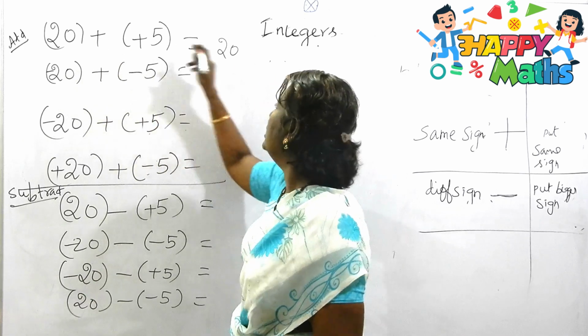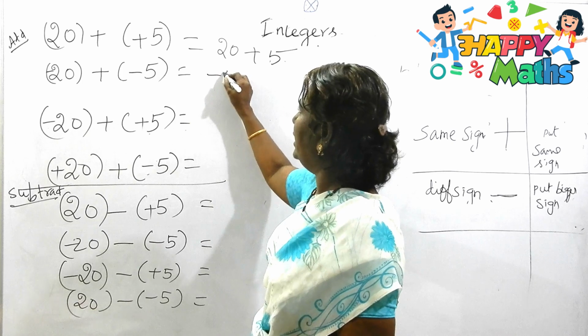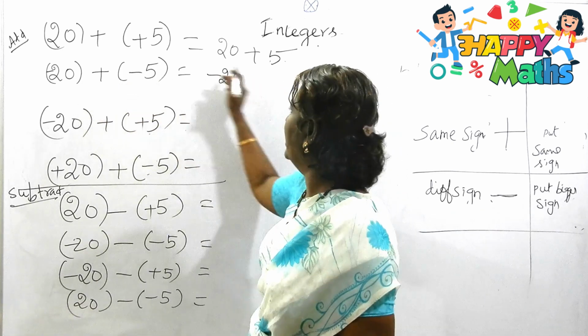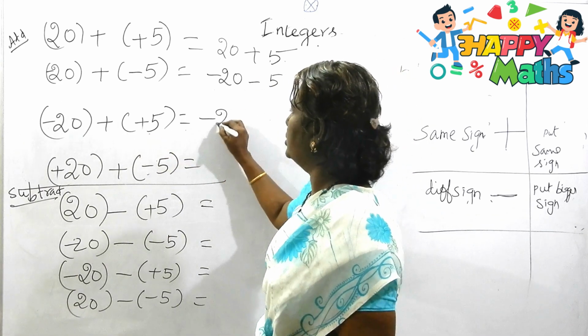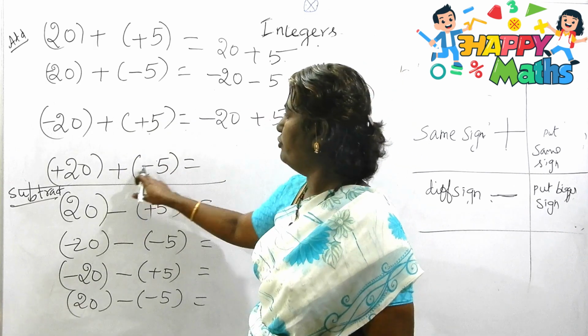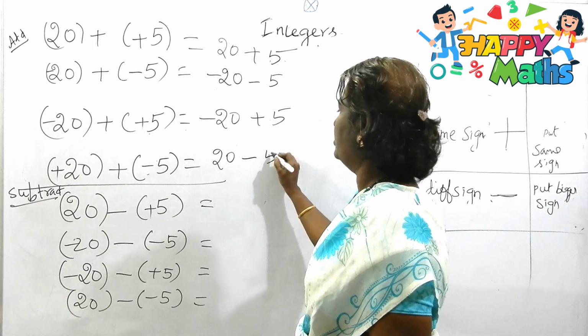Same sign, so plus 5 only. Here the first number I write as it is, only here in this removal of bracket, different sign, so minus 5. Here say minus 20, same sign, plus 5. Here different sign, so the first number as it is you write, then it is minus 5.